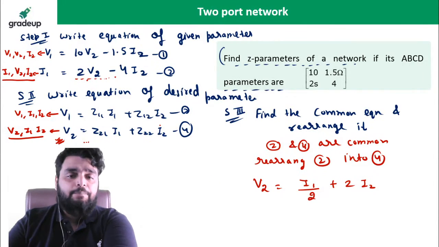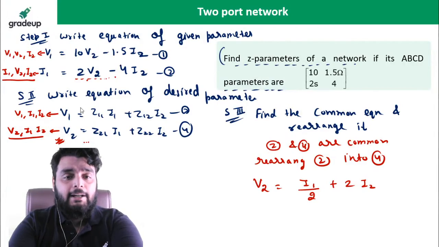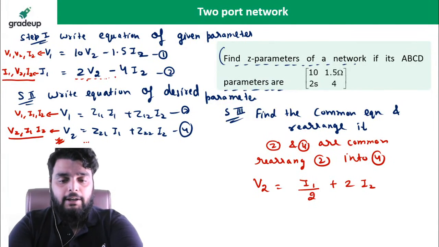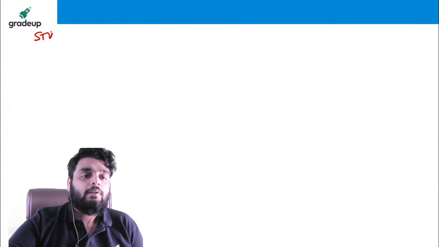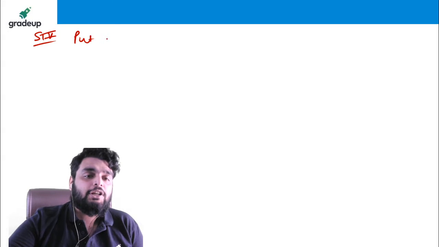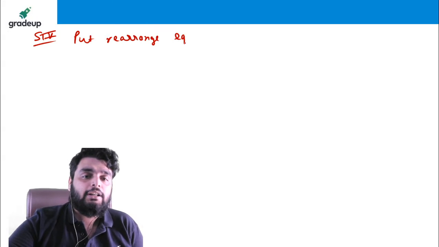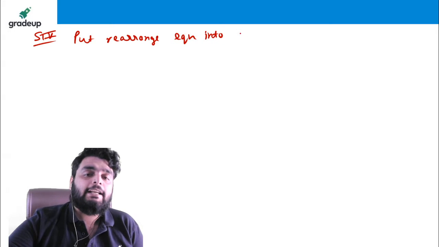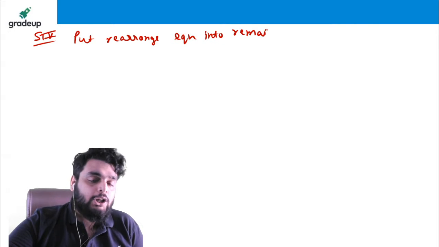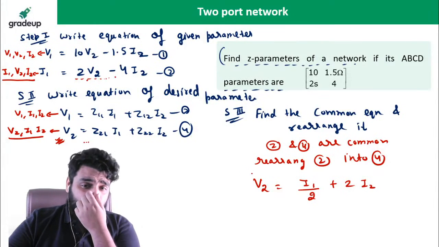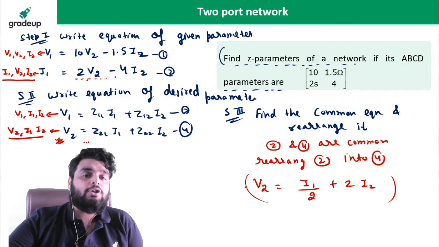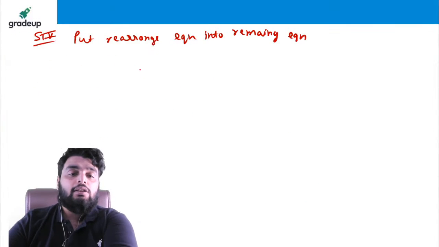And the final step, step 4: put the rearranged equation into the remaining equation. Whatever equation you get here, just put this equation into the remaining equation. So put it in equation number 1.